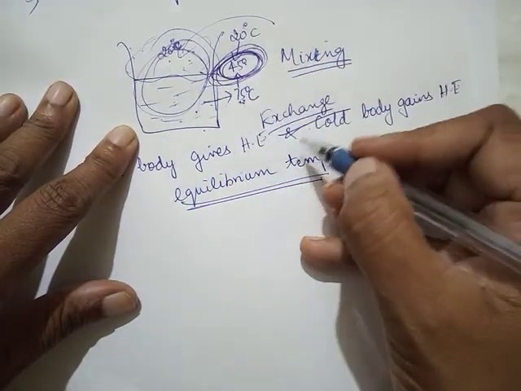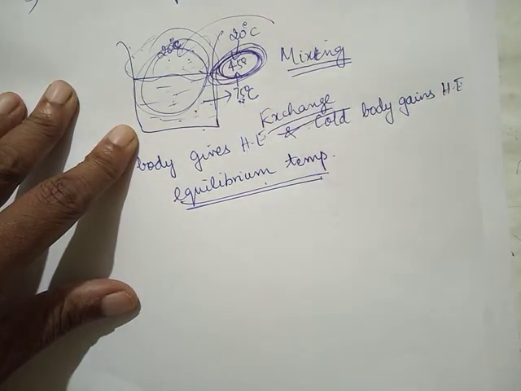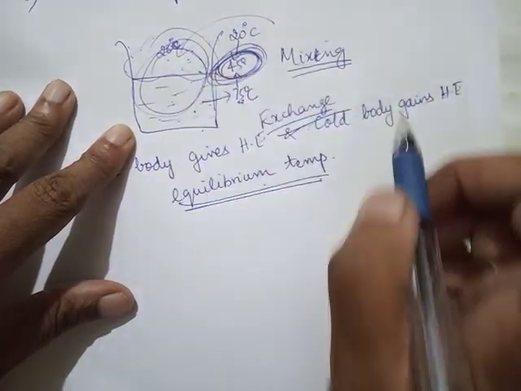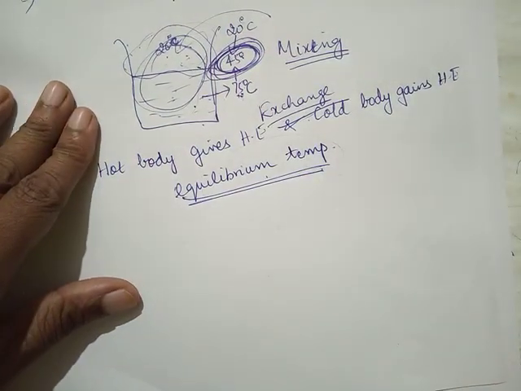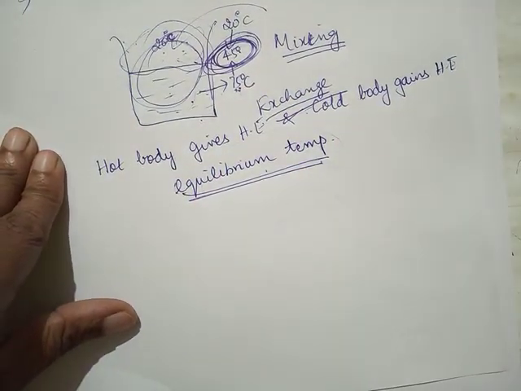Okay, so at that time this exchange of heat will stop. Till that time heat will be exchanging till the whole thing reaches a particular temperature, and that is called equilibrium temperature. So this is what happens when we mix a hot body and a cold body.